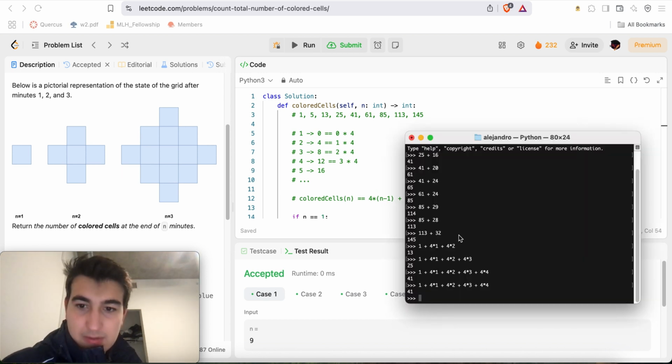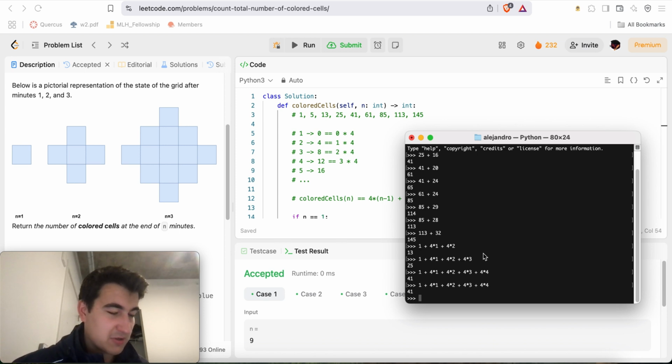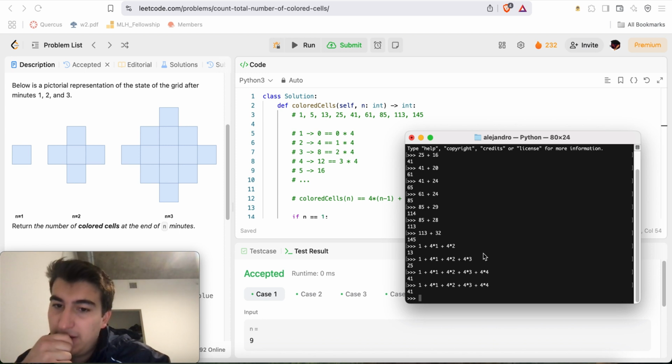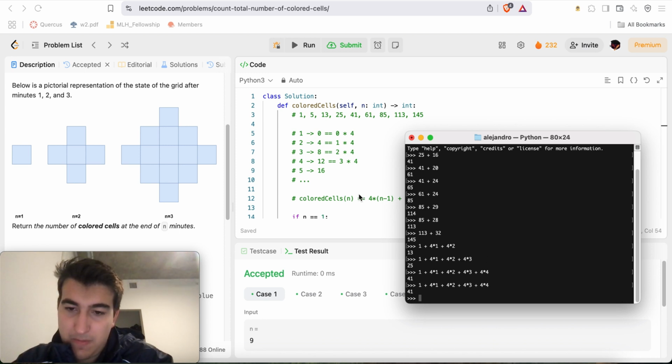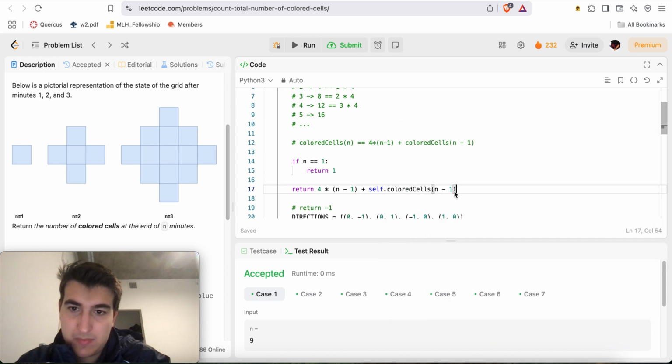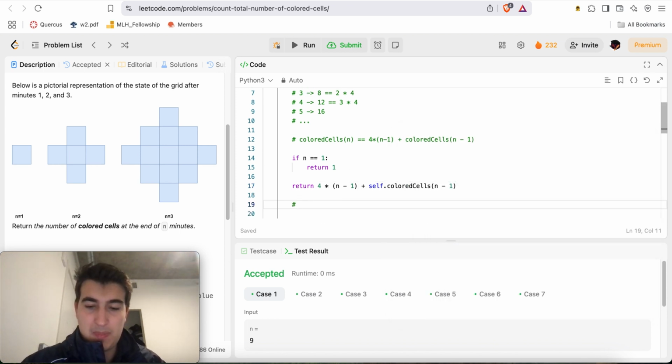Okay. So it's sums of powers of 4. No. Not powers of 4, multiples of 4. 1 plus multiples of 4. Result is 1 plus.